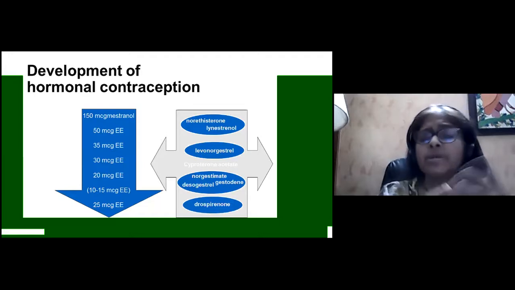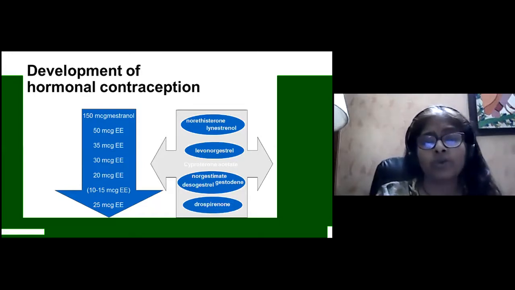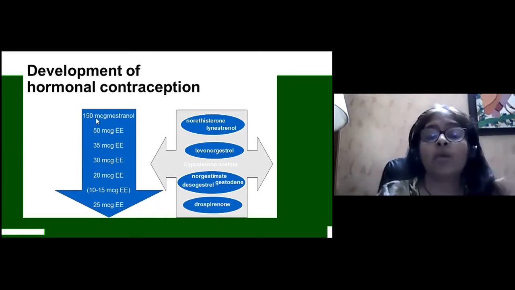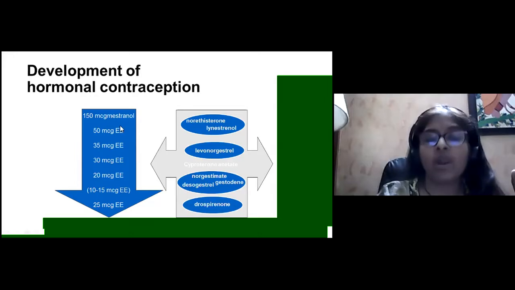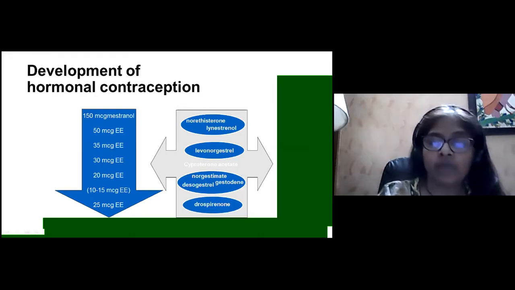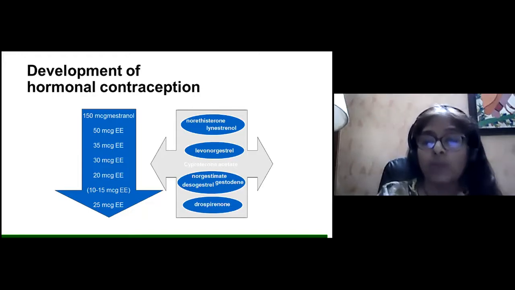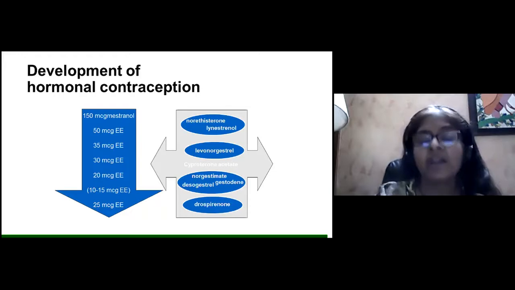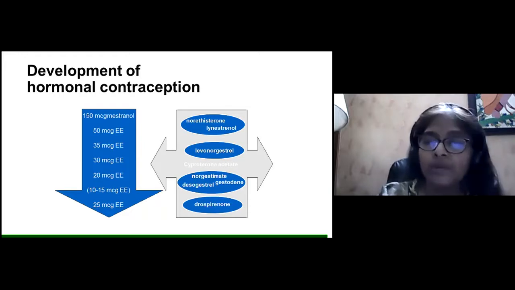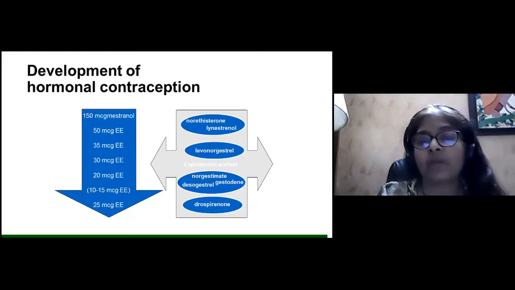Now, if we go to the history of the development of hormonal contraception, they started with 150 milligram of mestranol and 50 microgram of ethinyl estradiol. From that, in the next pill, they reduced the level of estrogen to 35 microgram. Then came 30 microgram pills, and low-dose pills are 20 microgram. And now 10 to 15 microgram also they tried, and because it causes a lot of breakthrough bleeding, they have further gone to another preparation with 25 microgram of ethinyl estradiol.